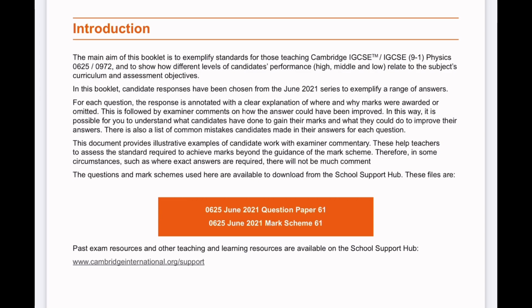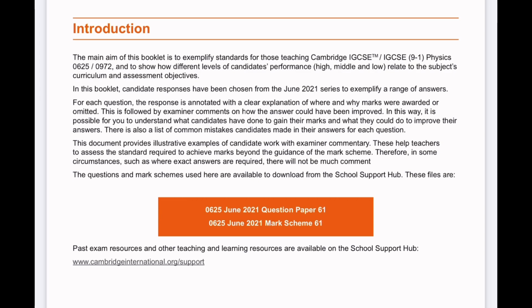So for each question, like we saw above, we have 4 different questions. For each question, we'll have answers by our candidates. We have answers that range from high, medium to low, and we've been told why. We have examiners' comments on why they were awarded certain marks, or why they were omitted from certain marks, what they could have done so that the answer could have been improved, and any common mistakes that candidates throughout the entire examinations have done. This document provides illustrative examples of candidates' work with the examiner's commentary.